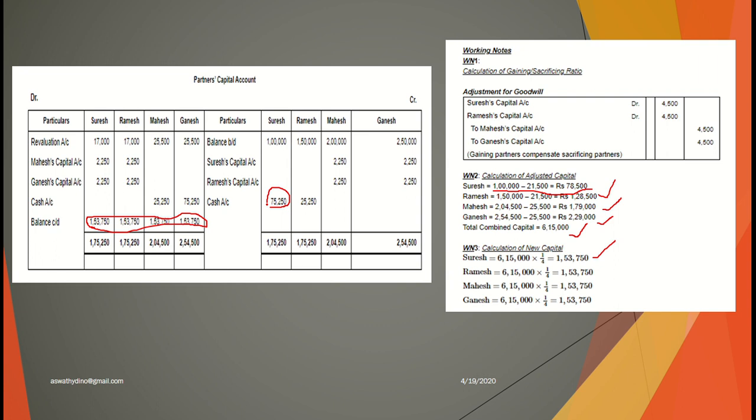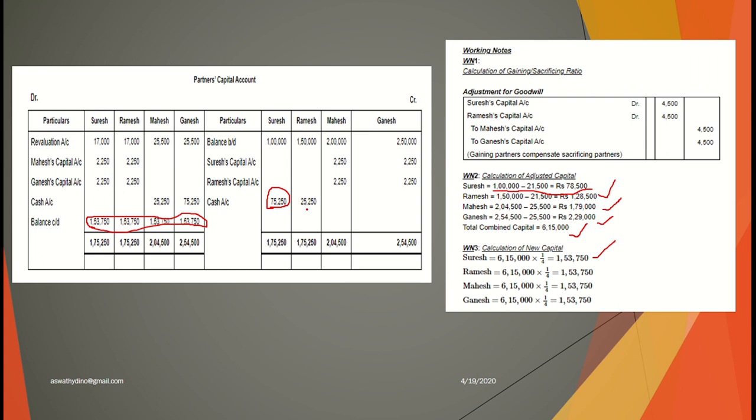See, he should introduce extra capital because Suresh's adjusted capital is only 78,500, is it? But Suresh has to maintain 1,53,750 as his capital as per the new profit sharing ratio. So extra 75,250 Suresh should bring. While balancing Suresh's capital account, sorry, here debit side is more, so debit side minus credit side, you will get 75,250.